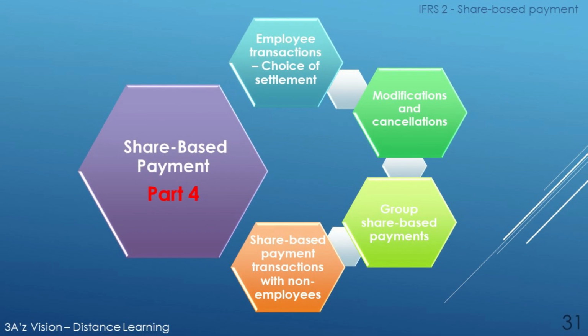At the end, in our next and last video, that is part 4 of IFRS 2, we will discuss the remaining very important elements of IFRS 2, that are number 1, employee transactions, choice of settlement; number 2, modifications and cancellations; number 3, group share-based payments; and final number 4, share-based payment transactions with non-employees. Therefore, keep on watching our videos. Thanks and goodbye.